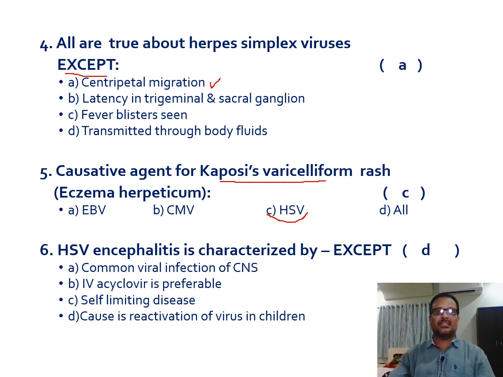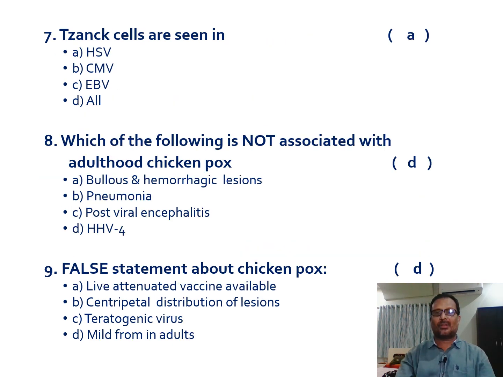And D, cause is reactivation of virus in children. Remember, herpes simplex virus encephalitis is most of the time a primary infection in children, but in adults it's a reactivation of the previous or old infection. So the cause being reactivation of virus in children is the false answer as far as HSV encephalitis is concerned. The reactivation of this virus results in encephalitis among adults but not in children.